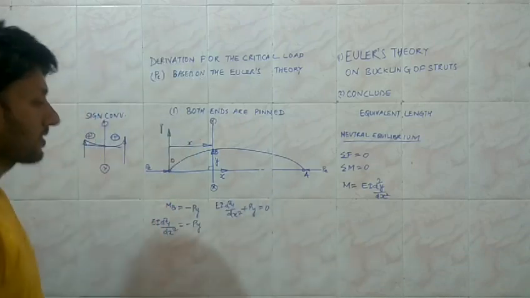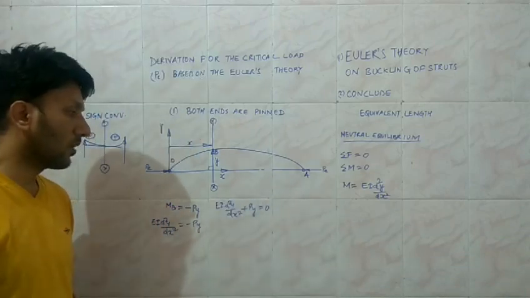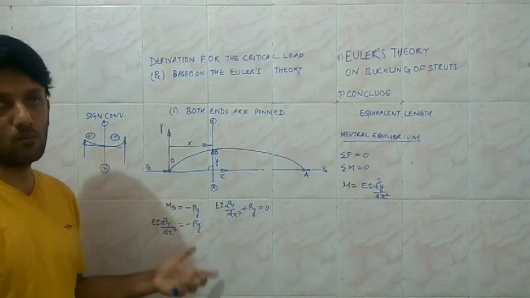So it is a second order differential equation which is linear and homogeneous.